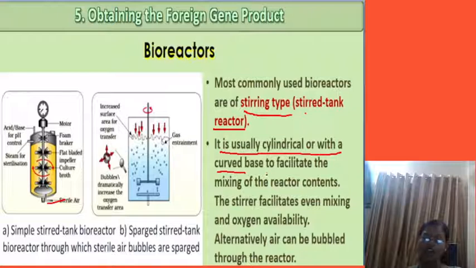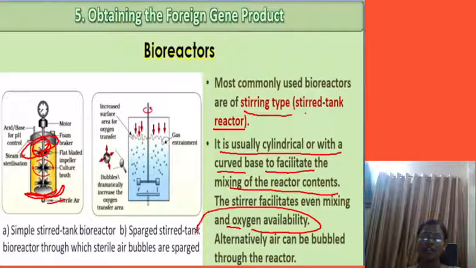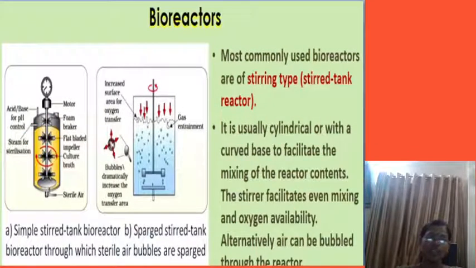Cylindrical with a curved base to facilitate mixing of the reactor contents. Why is the base curved here? To allow mixing. Whatever product we put in that stainless steel container is going to mix. For that purpose it is curved at the base, and continuous stirring leads to oxygen availability. By stirring, oxygen is released. So it is usually cylindrical.